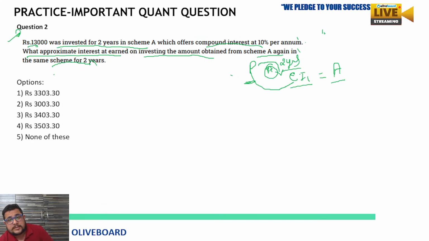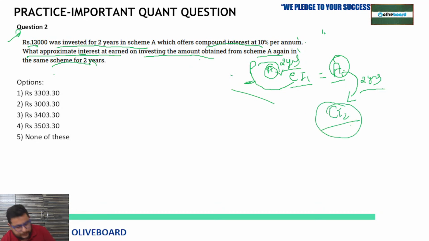After 2 years, now what are they saying? What approximate interest can be earned on investing the amount obtained? So the amount obtained is A after 2 years. But again, if he invests the received amount in the same scheme for 2 years, how much interest will he get now? This CI2 they are asking. Are you getting my point? So here what you have to look out.